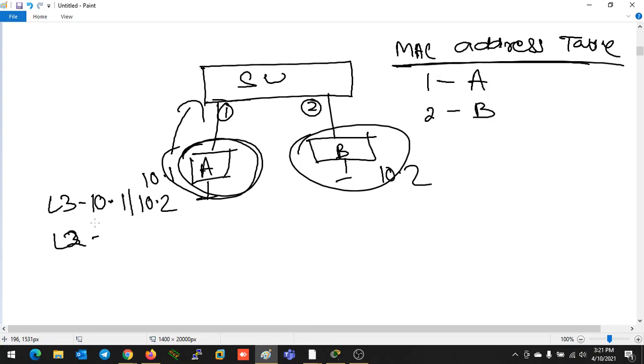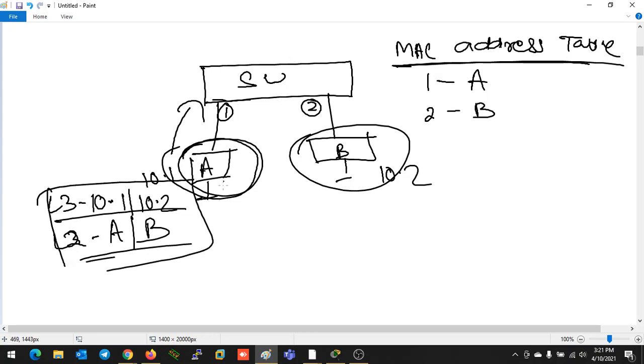Before that, everything should be filled. If your data is generated from layer 3, then the layer 2 information should also be filled. Only after that can the data be transmitted at layer 2. So it will mention MAC address A as the source MAC address, and that it wants to send to B. It will maintain this data and send it towards the switch, because it's connected to the switch.